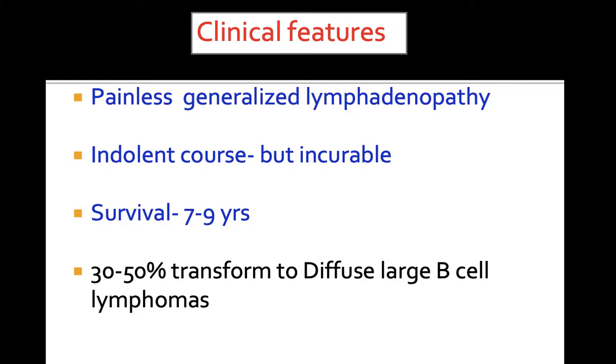These patients present with painless generalized lymphadenopathy. They usually are indolent in behavior, but these tumors are incurable. The median survival for follicular lymphoma is 7 to 9 years. 30 to 50% of follicular lymphomas undergo transformation into diffuse large B-cell lymphomas, that is the aggressive form of lymphoma.